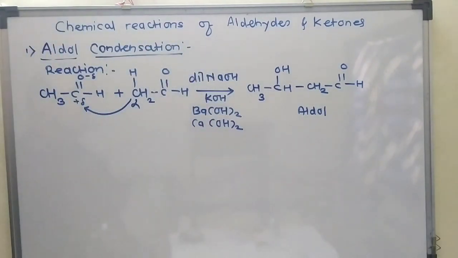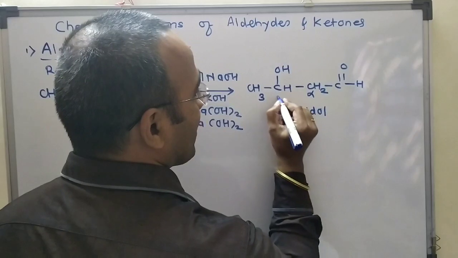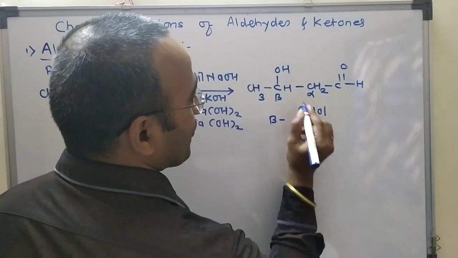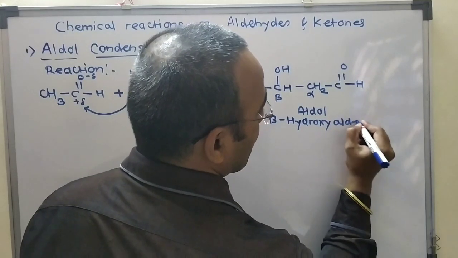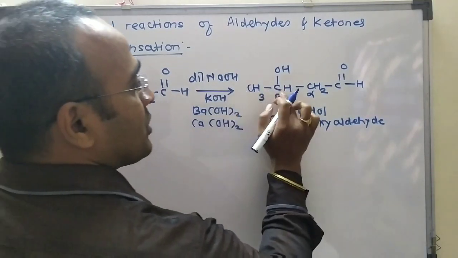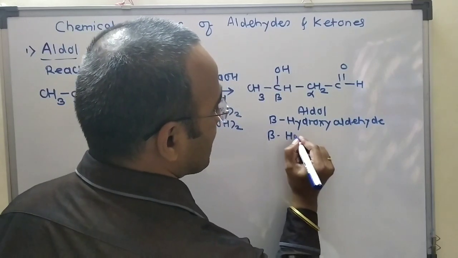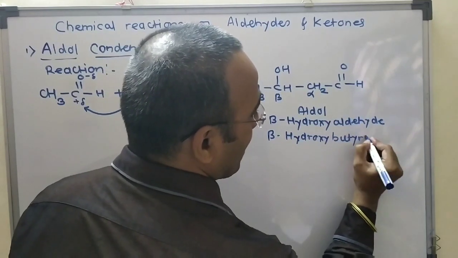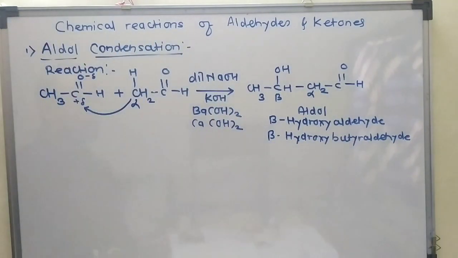Another name for this aldol: this one is the carbonyl carbon, the carbon adjacent to it is alpha and this one is beta, so that is beta hydroxyaldehyde. Another name for this compound is beta hydroxyaldehyde. One more name for this compound: 1, 2, 3, 4, four carbon atoms are there, so we can also write the common name, beta hydroxybutyraldehyde. This one is beta hydroxybutyraldehyde.